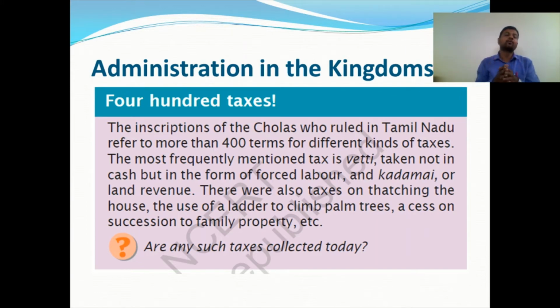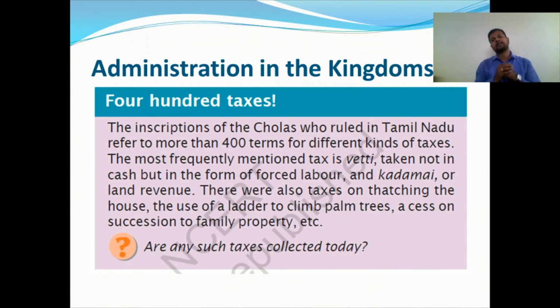The most frequently mentioned tax is Vetti, taken not in cash but in the form of forced labor.